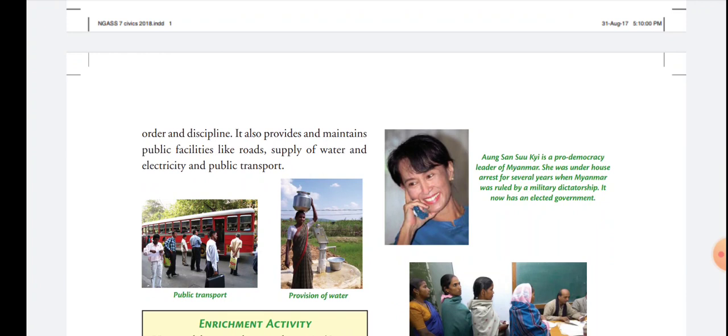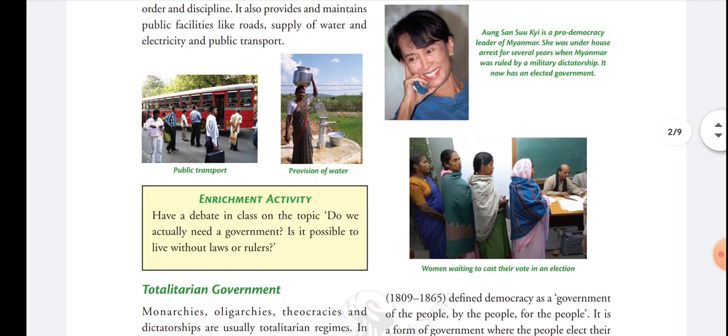And government also provides us basic public facilities like electricity, water supply, sanitation, public roads, public buses and trains, from where the people can go here and there. So this is the meaning of the government, and what the government does, means the main functions of the government. Now the next topic.